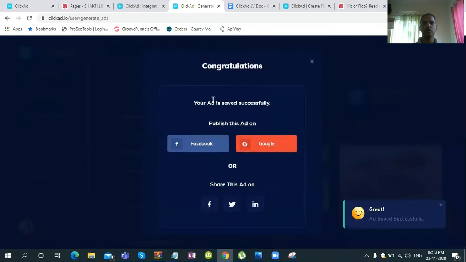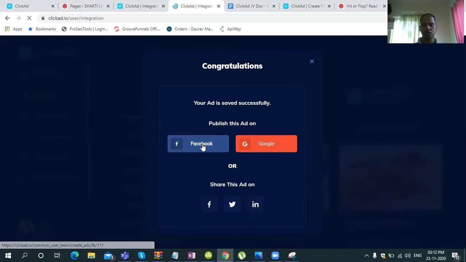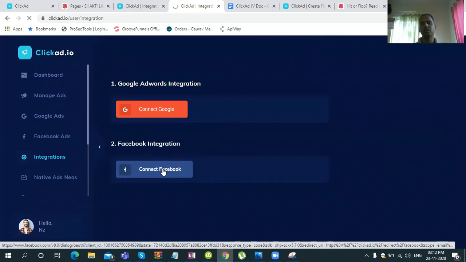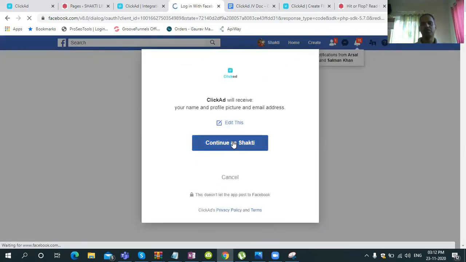Then click on save ad. Once you click on save ad, you choose where exactly you want to publish it, whether in Facebook or in Google. Or else you can share the ad to any of these platforms as well. Suppose I click on Facebook, then click on connect Facebook. Then I integrate this platform to my business manager. It will directly take me to my Facebook page, where I can connect. I won't do it as this is a demo.